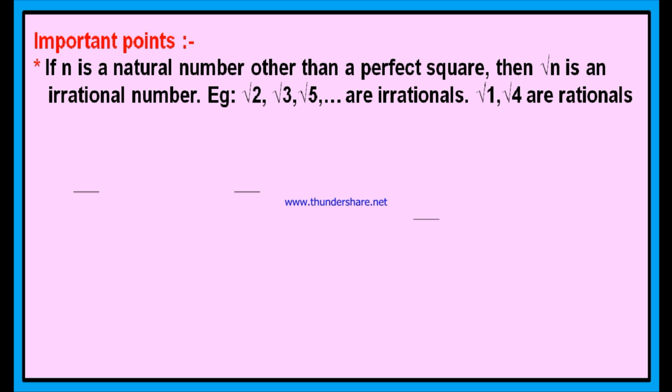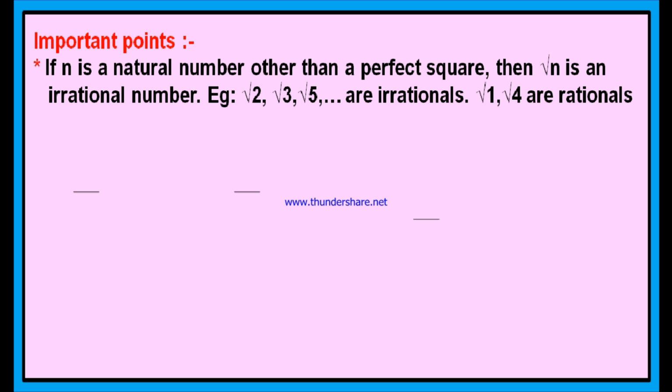We know that non-terminating and non-recurring decimals are called irrational numbers. Therefore, root 2 is an irrational number, root 3 is an irrational number, root 5, root 6, root 7, root 8, all these are irrational numbers. But root 1, root 4, root 9 are the square roots of perfect squares, and those numbers are rational numbers. That is the point.